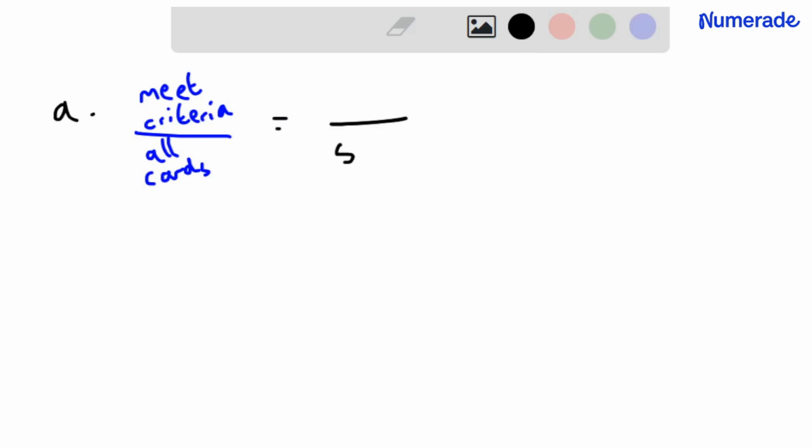1 out of 52, there are 52 cards. So if I get this fraction, it's the proportion of cards that meet my criteria, and therefore the probability that our randomly selected card falls into that group. In the same way that the probability of getting an even face on a 6-sided die is 3 out of 6, because 3 of the faces are even out of 6.